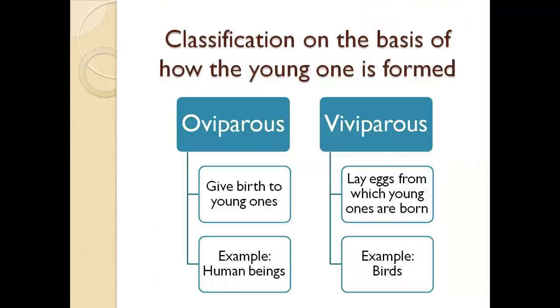Now, birds such as hen and crow lay eggs, right? So what's the difference between them and us?